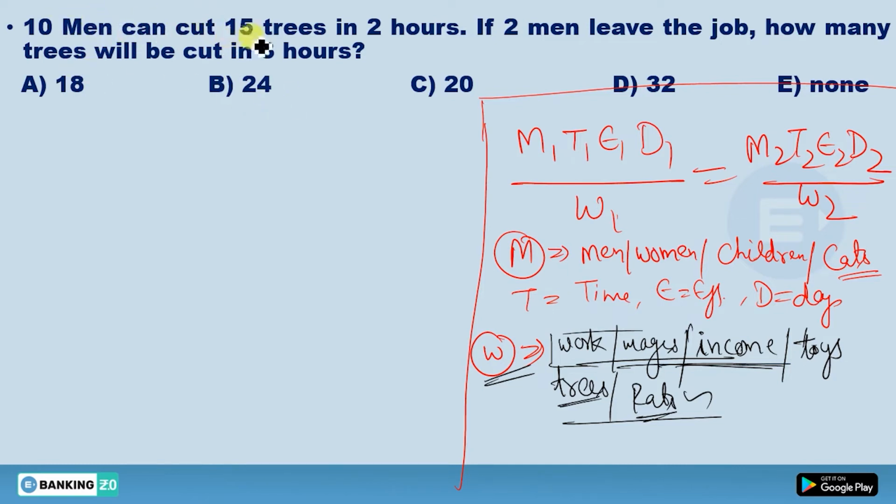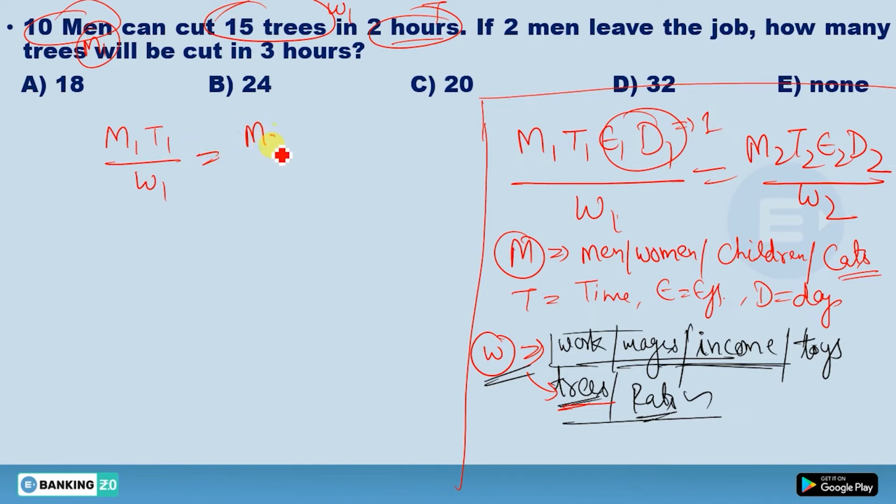Okay, now see this question: 10 men can cut 15 trees in 2 hours. So here these 10 men, this one is your M1 actually. These 15 trees are your W1, because trees will go to the work, and these 2 hours are your time. So can I say M1 T1 upon W1? So whichever quantities are given in the question, we will consider those, and all other quantities will be considered as 1. Okay, so this will equal M2 T2 upon W2. Now M1 is 10, T1 is 2, divided by W1 which is 15 actually.